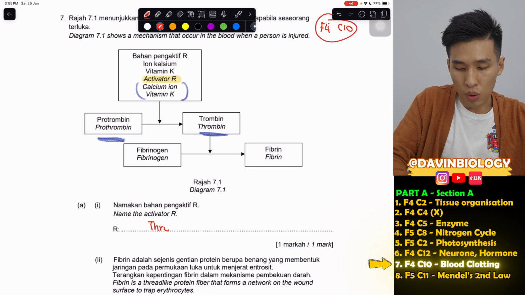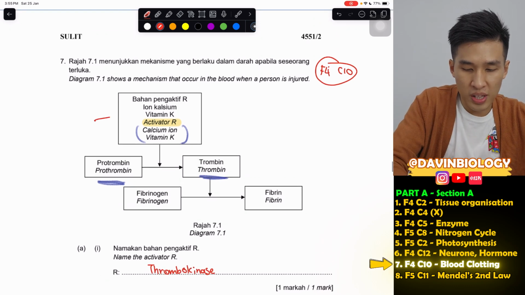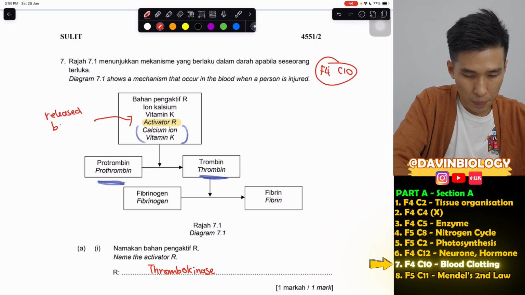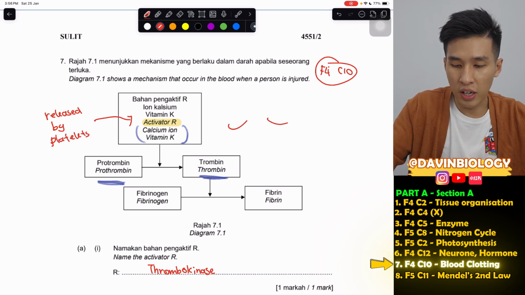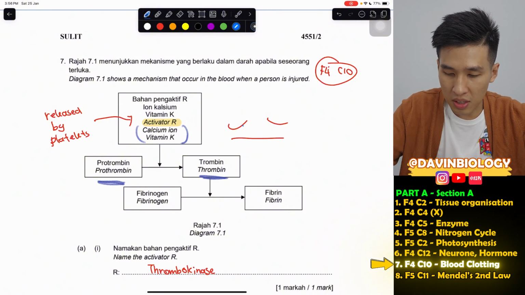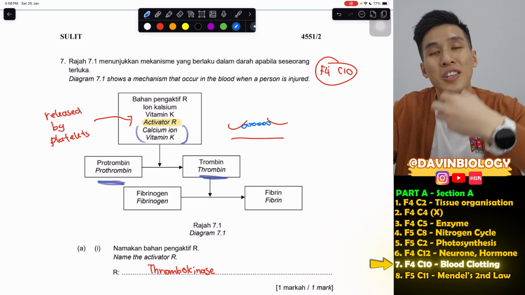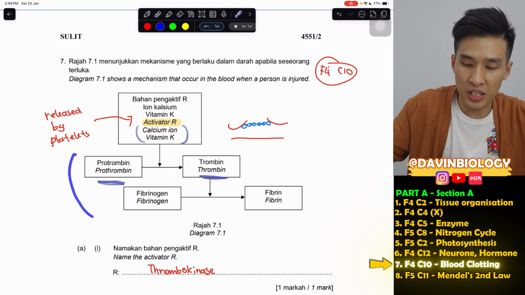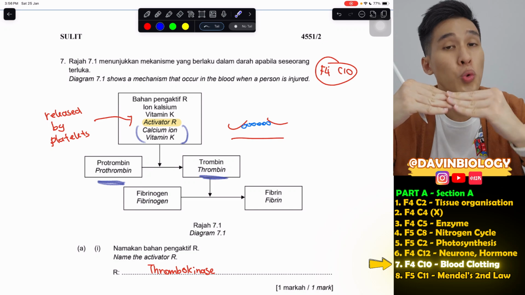Now this thing is actually called thrombokinase. Thrombokinase is actually released by platelets. Every time we say platelets are involved in blood clotting, now let's say you have a cut, let's say this is your blood vessel, botched already. So when platelets stick here, they will release these activators, called thrombokinase. Thrombokinase will initiate this whole process to completely clot your wound.